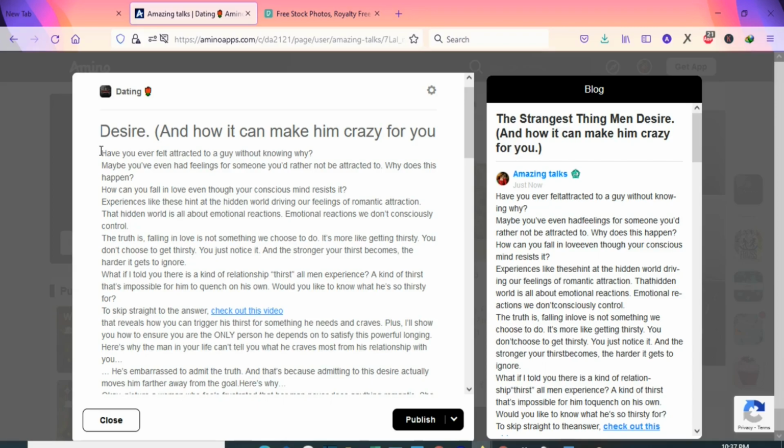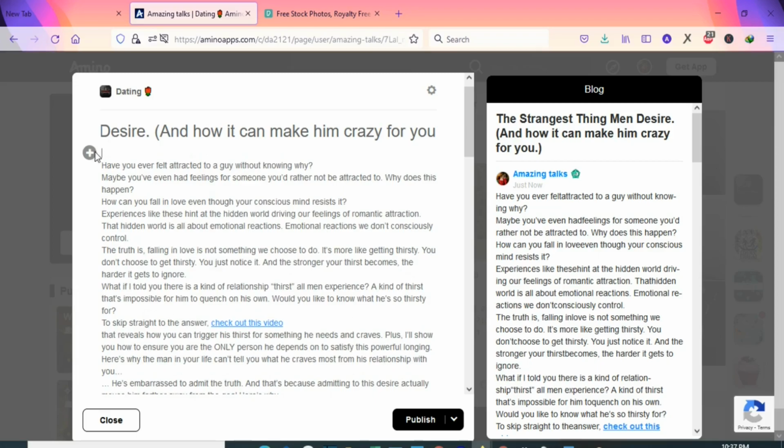To do that, you are just going to put the pointer where you want to insert the image. Once you click enter, you are going to click on this plus sign. Once you click on the plus sign, you can see that you can insert a video, you can insert an image. So you are going to insert an image. You are just going to click here and then insert an image.